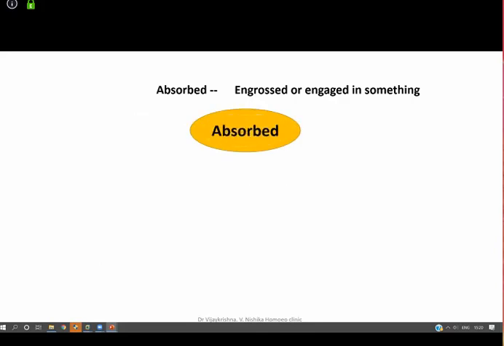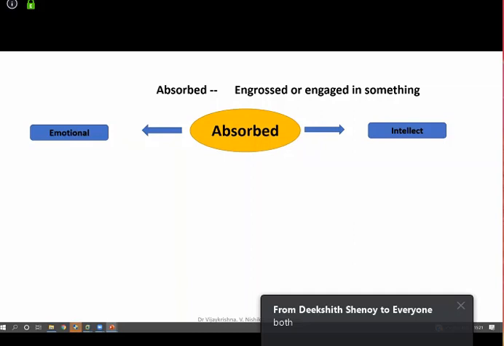Now, last class we were trying to understand, does absorbed come under intellect or does absorbed come under emotion? Any idea? Is it more of an intellectual rubric or is it more of an emotional rubric? Both, sir. Both. That's what we are trying to understand here. It is emotional when you are absorbed with some thoughts.